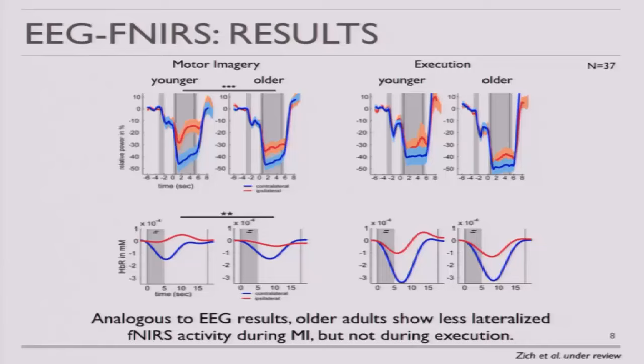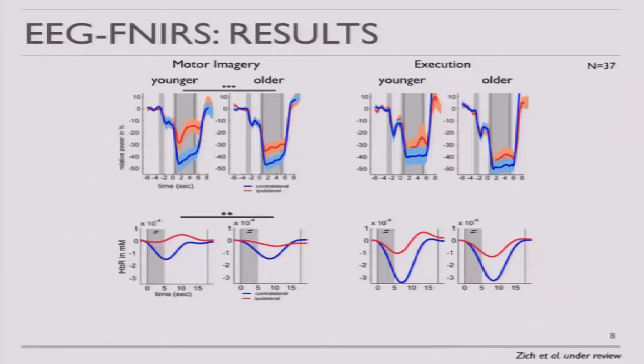But we also see something different in this plot. If we have a look at the lateralization of the fNIRS results, then we see that for execution, regardless of age, we have stronger lateralization compared to imagery, which we would probably also expect. But if we do the same in the EEG data, then we see that execution does not lead to a stronger lateralized activity pattern. And I found this very interesting, and this led me to reanalyze the EEG-fMRI and the EEG-fNIRS data, which are both from this independent sample.